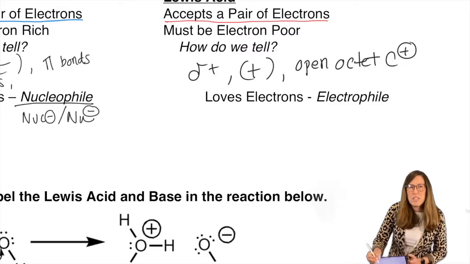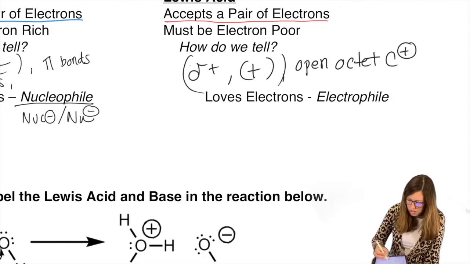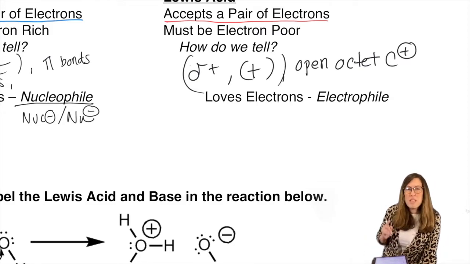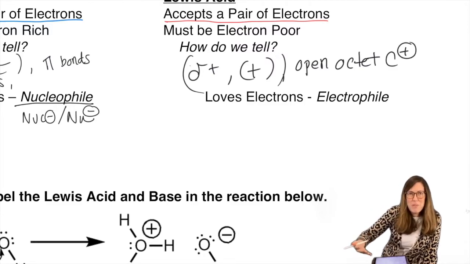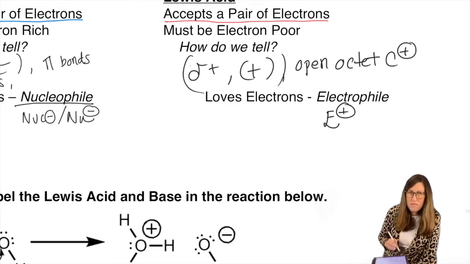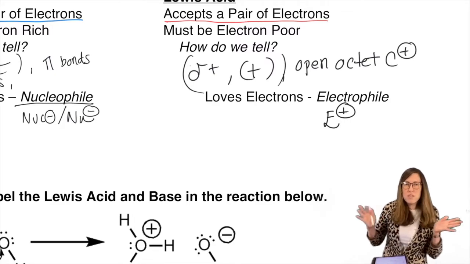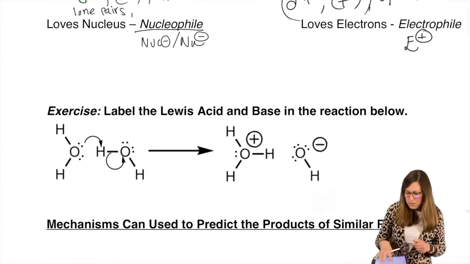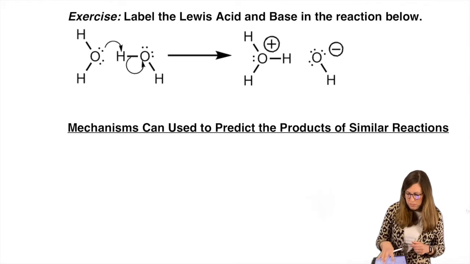So any open octet's electron deficient. That means it loves electrons, therefore its name, synonymous with Lewis acid, is going to be electrophile, and we'll abbreviate that E+. Every time we learn a new reaction, we're going to say, who's the nucleophile? Who's the electrophile? We're going to get familiar with that just by using it.